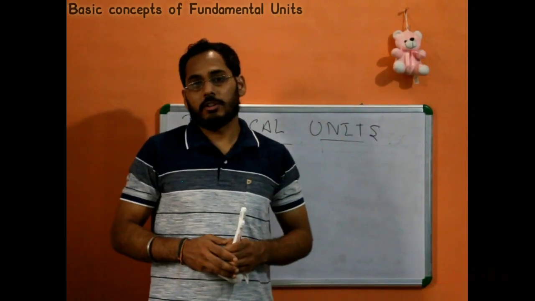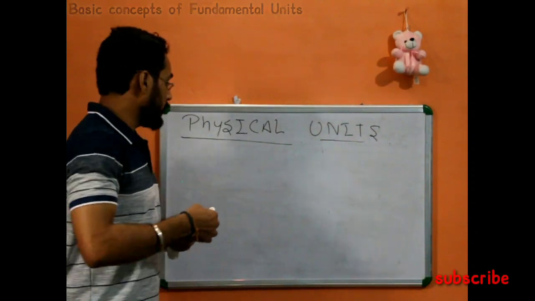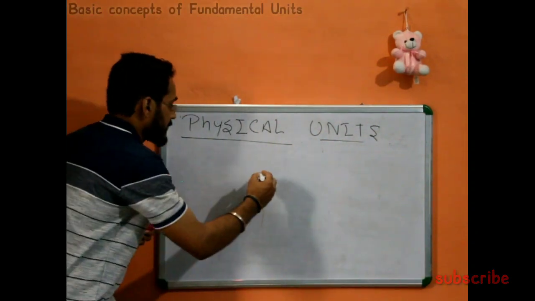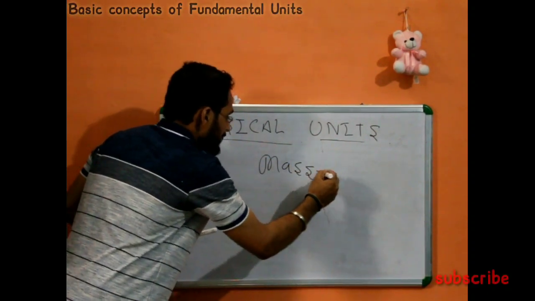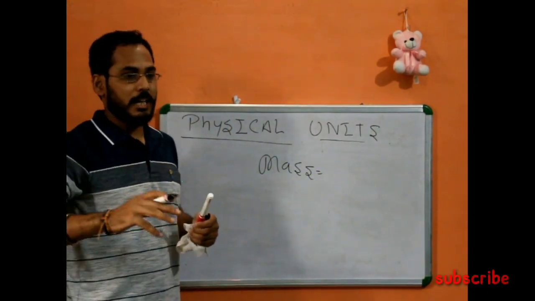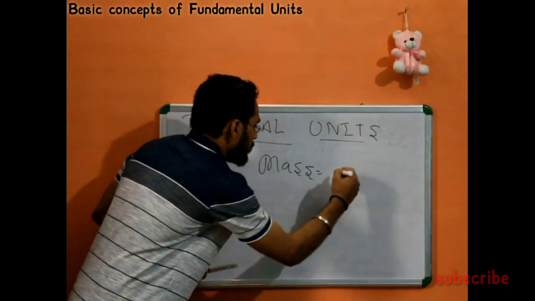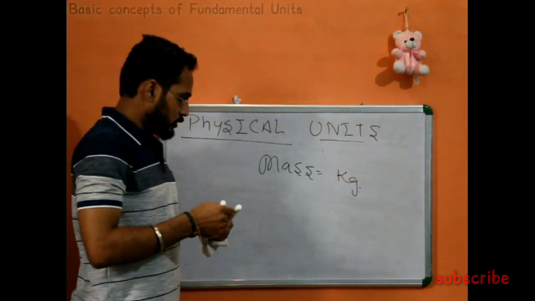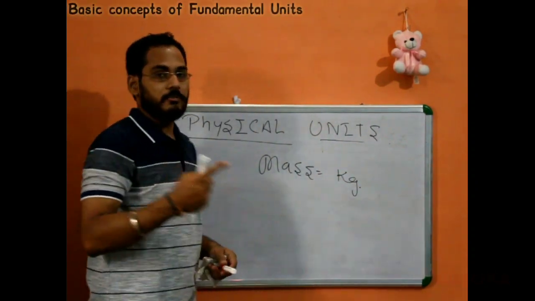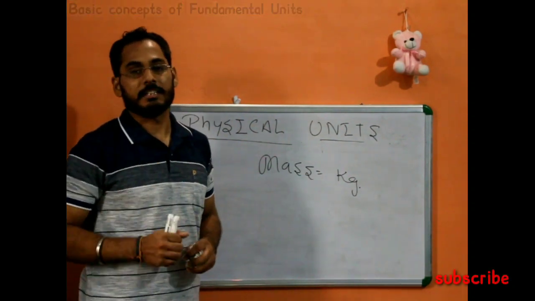Fundamental quantity is what kind of quantity? When we talk about fundamental, it includes only one single quantity. Take the example of mass. Mass is independent. We cannot include any other kind of quantity in it. Just like mass, and the unit is kg. So mass is a fundamental quantity. Why? Because it includes only a single quantity.